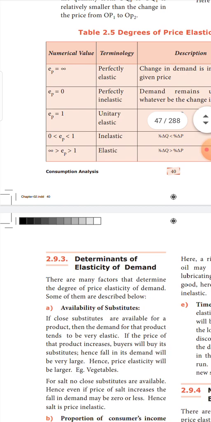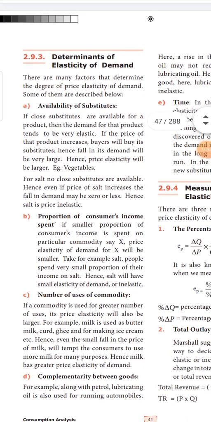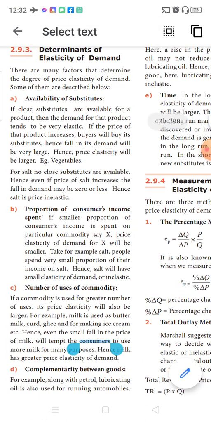Now, we need to understand what the factors are which determine the elasticity of demand. We have understood what elasticity of demand is, the different types of elasticity, the degrees of elasticity of demand. What are they? Perfectly elastic, perfectly inelastic, relatively elastic, relatively inelastic. The last one is unitary elastic.